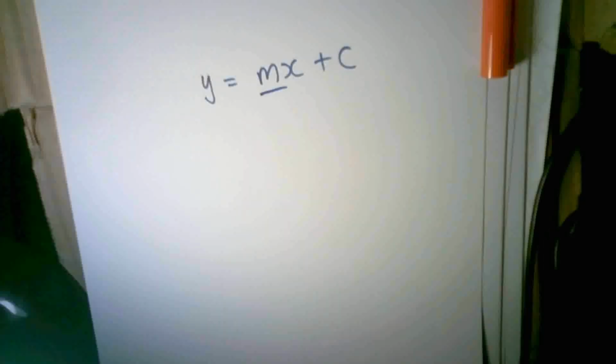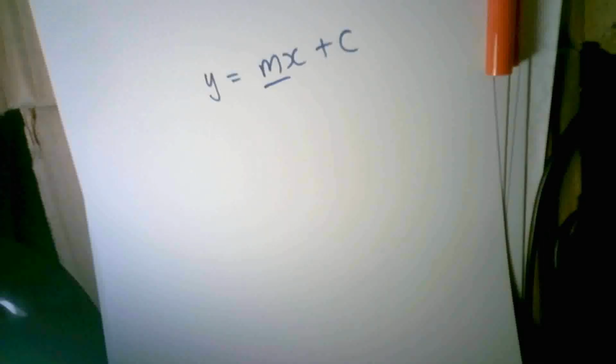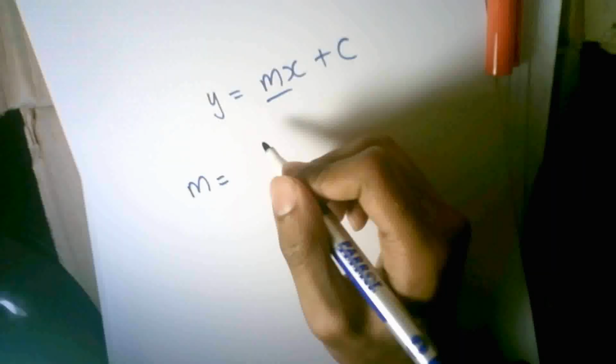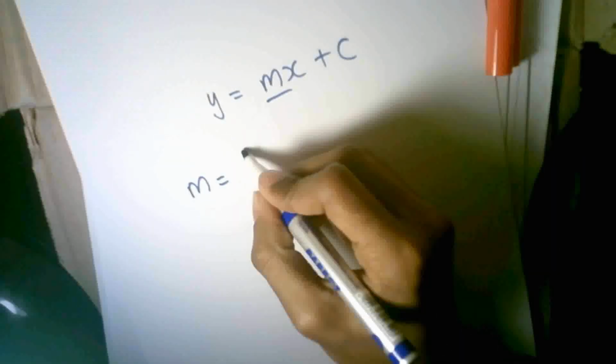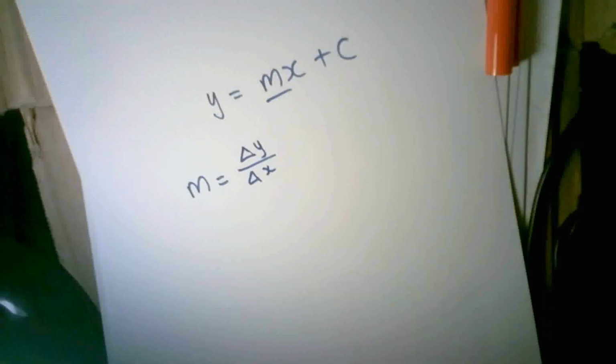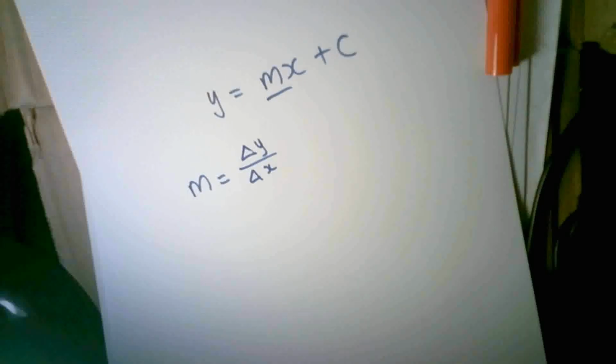So let's find m first. If you can recall, m, which means gradient, is the change in y over the change in x. This triangle basically means change. So as I said, we need two coordinates.